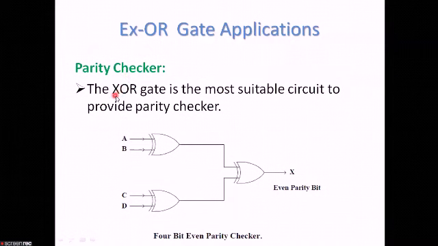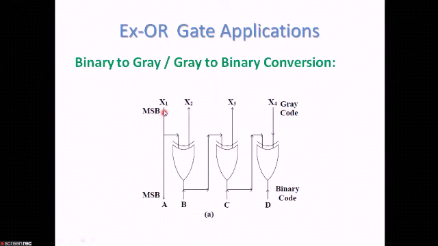Next, other applications: the XOR gate can be used in binary to gray conversion and also gray to binary conversion. Here this circuit is shown for gray to binary conversion. Gray and binary are codes which we use in digital systems. X1 is the MSB. X1 is coming as the input to the first XOR gate, and X2 is the second bit. Here we are getting B. Now this B is going as the input here, and X3 is the third bit.